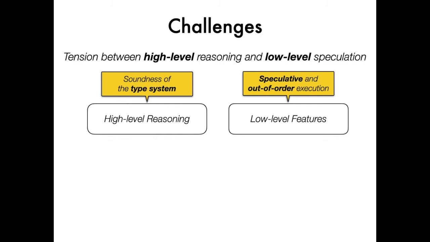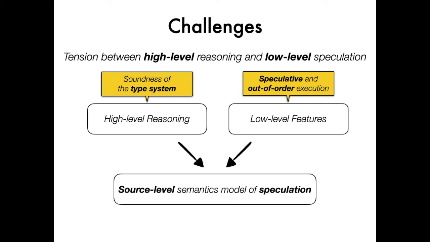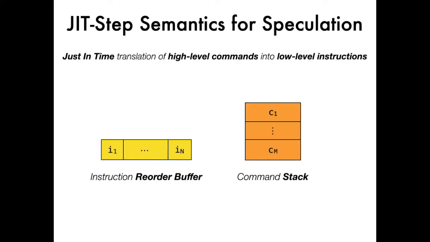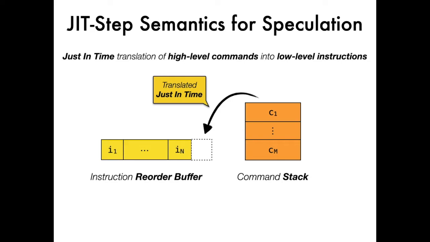We reconcile the tension between high-level reasoning and low-level speculation by giving the first source-level semantics model of speculation in the form of a JIT-Step semantics for a high-level while language. In contrast to previous semantics for speculative execution, our processor abstract machine does not operate directly on fully compiled assembly programs. Instead, our processor progressively translates high-level commands into low-level instructions just in time. To this end, the processor maintains a stack of progressively flattened commands and a list of fetch instructions called reorder buffer, and converts individual commands into corresponding instructions in the first stage of the processor pipeline.